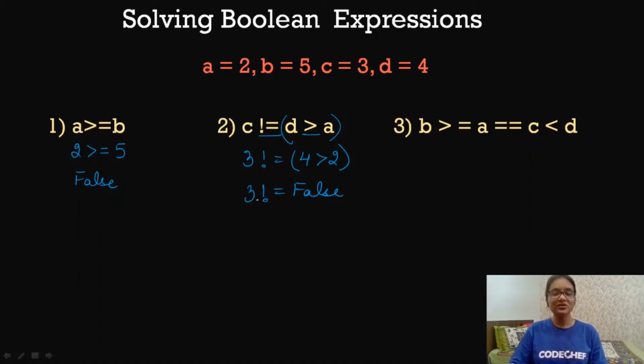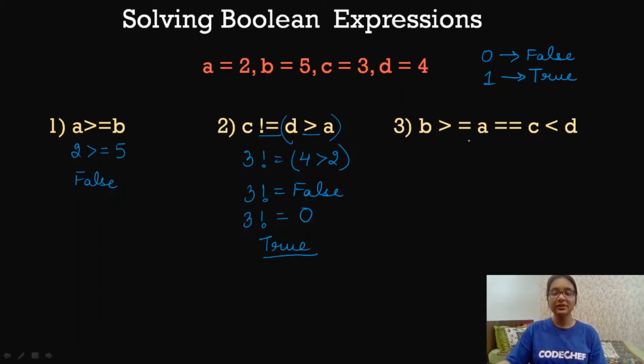Now how can we solve this? So we use 0 to represent false and we use 1 to represent true. This is used in programming, or you can say this is the mathematical representation of true and false. For false we use 0 and for true we use 1. So that is what we are going to do here. Instead of false, we are going to write down 0 because that is the mathematical representation of false. So 3 not equal to 0, that is true. So our final answer here will be true.